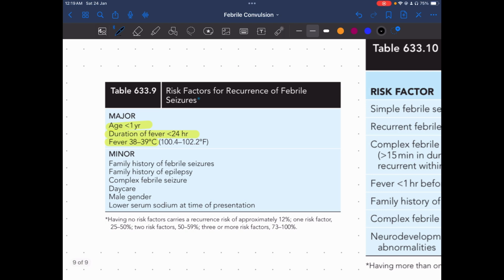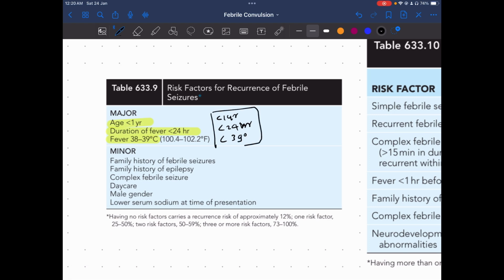Write it like this: less than 1 year, less than 24 hours, and less than 39 degree Celsius. This will make it simple. And what do you mean by duration of fever less than 24 hours? That means the convulsion which is coming within 24 hours of the onset of the fever is a major risk factor.